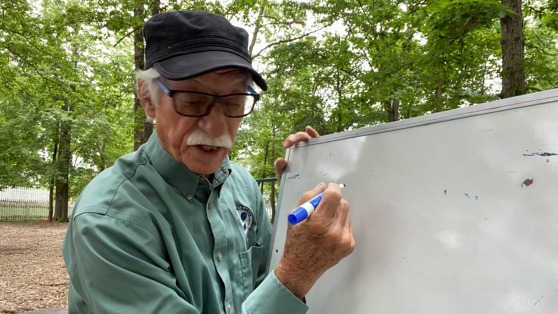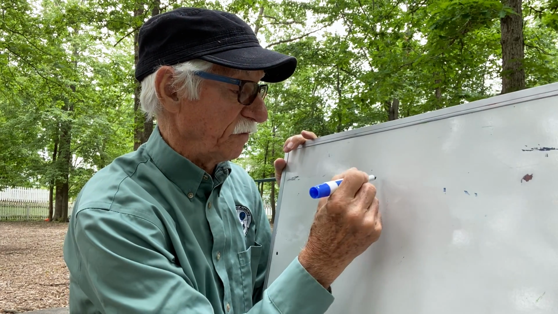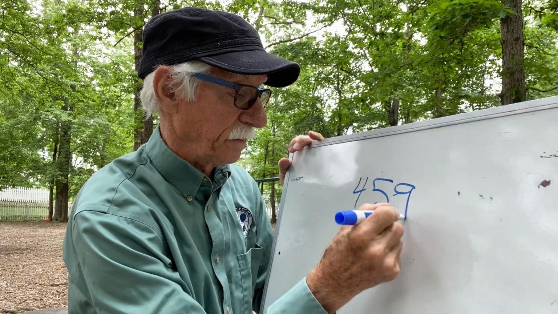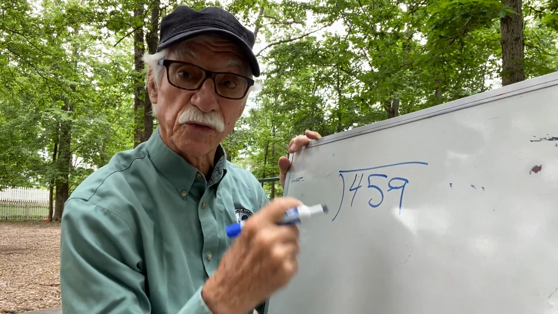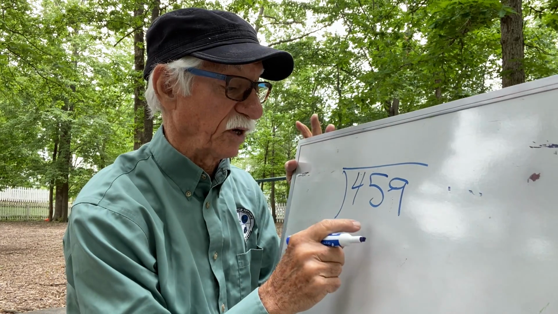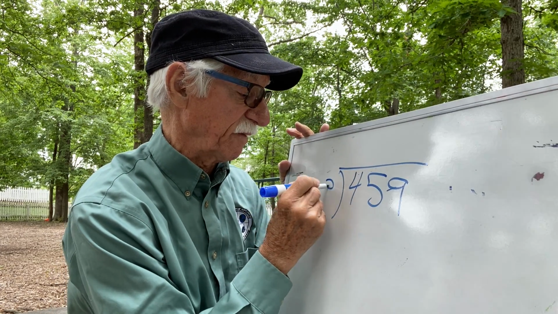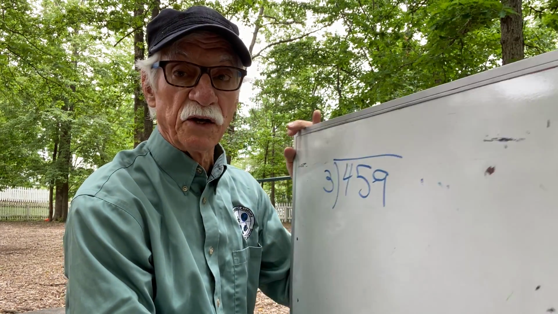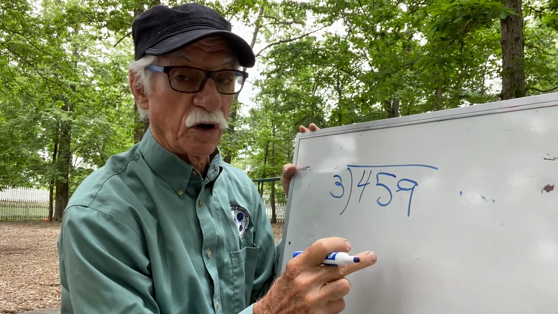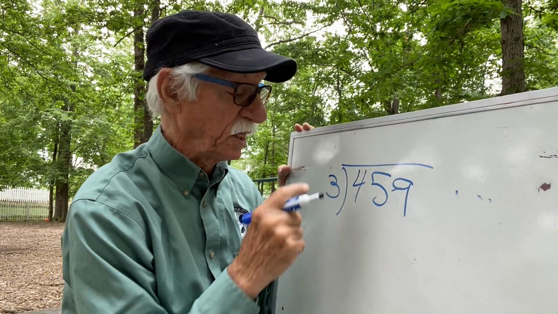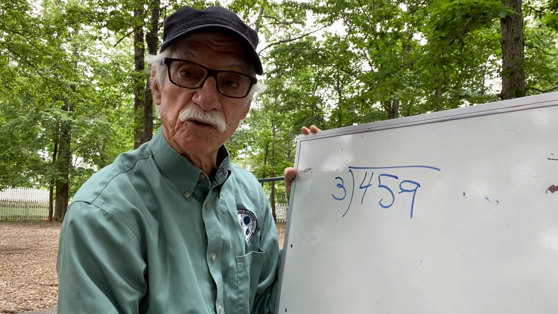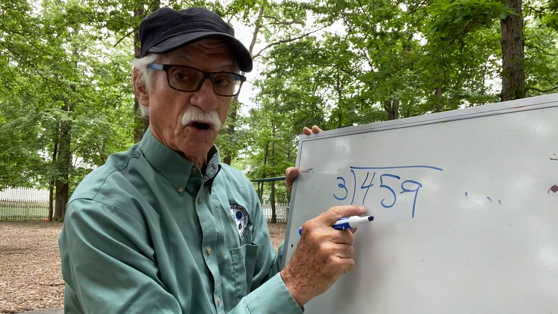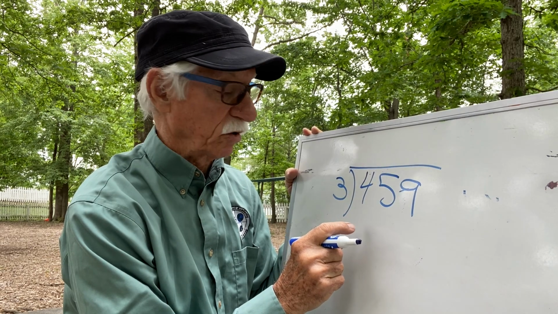So, we know our dividend, the big number, is 459. And we're going to distribute those to 3 different newspapers. The printing press can do 459, and we're going to have 3 papers. So we need to know how many of the 459, if we distribute them to our divisor of 3, how many will each newspaper get?